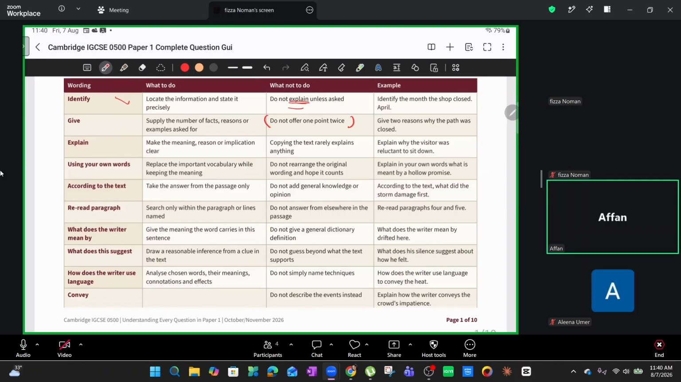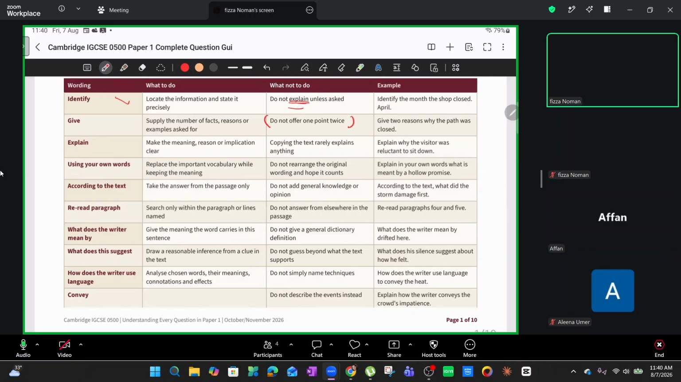Okay. Then we have using your own words. Now replace the important vocabulary while keeping the meaning, basically. Now this is an extremely important question because generally students believe that changing a sentence or changing a certain statement means changing it entirely. But what we need to focus on is changing the keywords, not the helping verbs, not the articles, not the prepositions. You know what I'm saying? The meaning should remain intact.